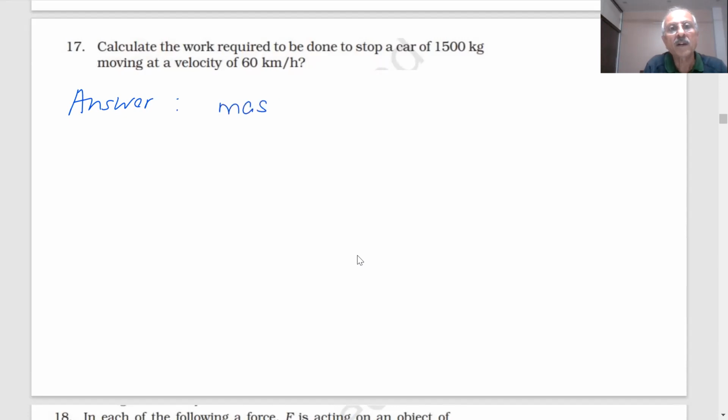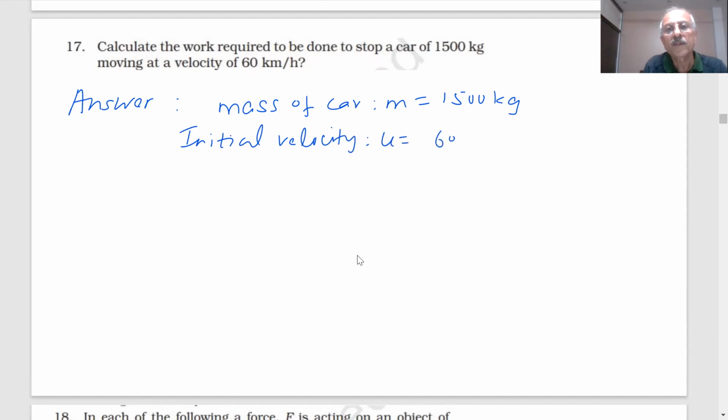Mass of the car 1500 kg. Initial velocity 60 kilometer per hour. So 60 into 1000, divided by 60 into 60, students. How much? Meter per second.